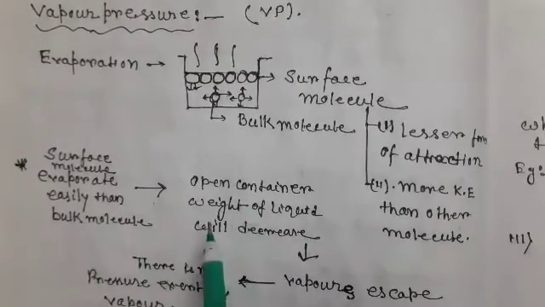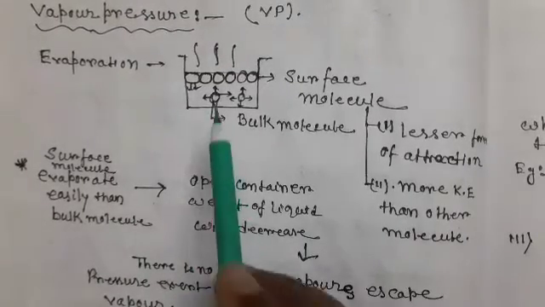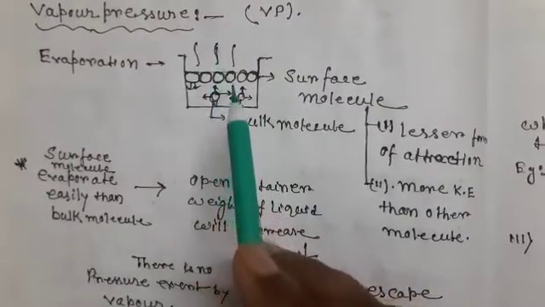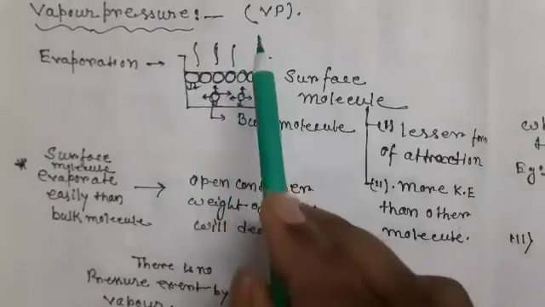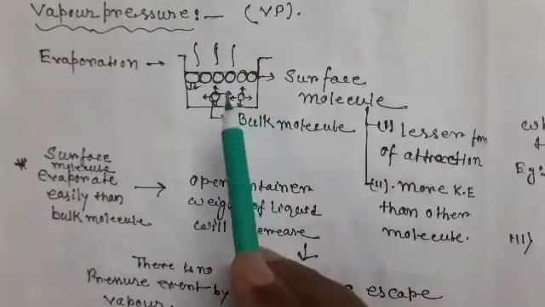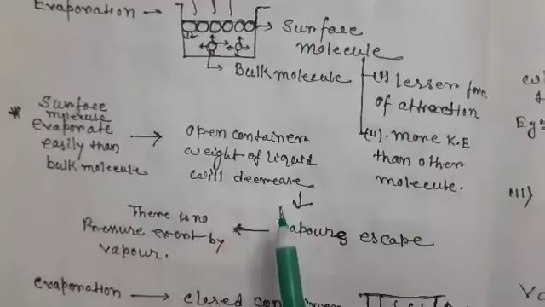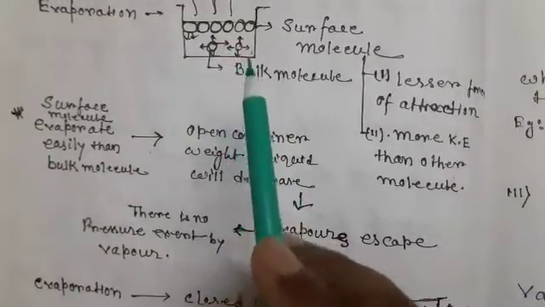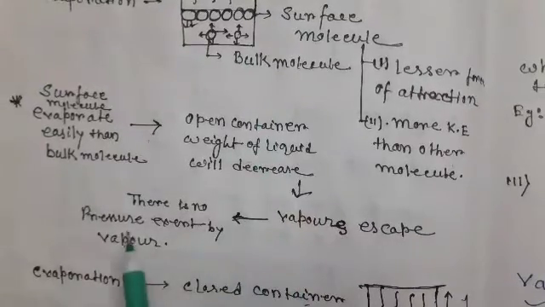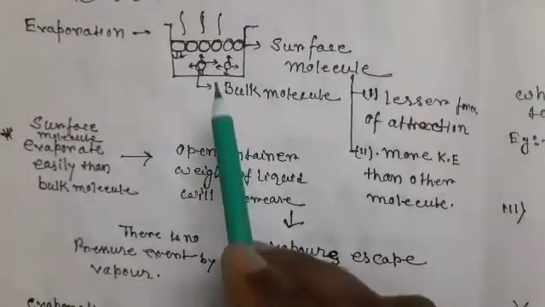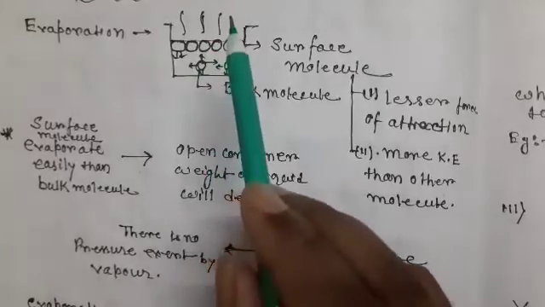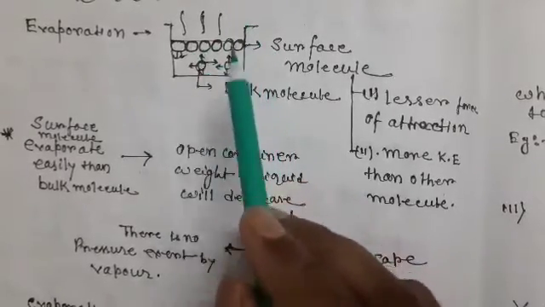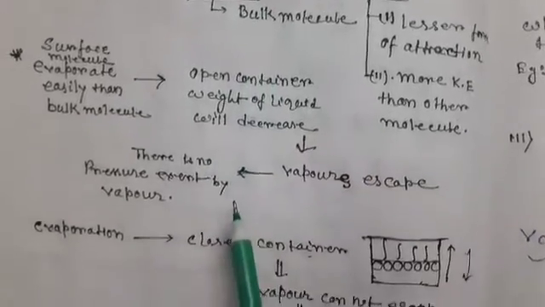For an open container, the weight of the liquid decreases. See, this is the open container. When the liquid converts into vapors, these vapors escape. That is why the weight of the liquid decreases. There is no pressure exerted by the vapor. When the liquid converts into vapor, the vapor escapes, so it does not exert a pressure on the liquid surface. That is why there is no vapor pressure.